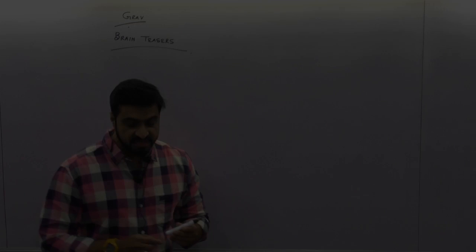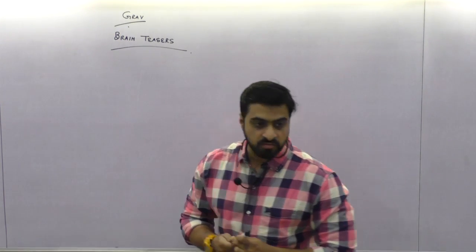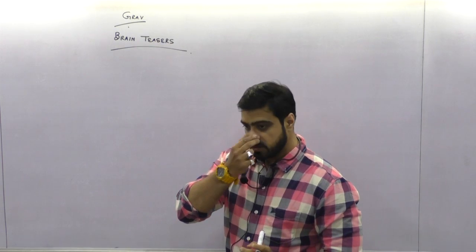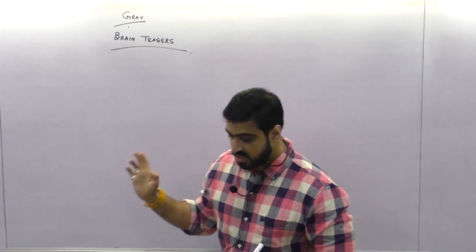We are discussing some brain teaser questions of gravitation. Everyone just pay attention over here. It is different from the GTB examples. Some difficult level examples I'll be discussing over here so that you can get a hang of the gravitation chapter properly. Understand?